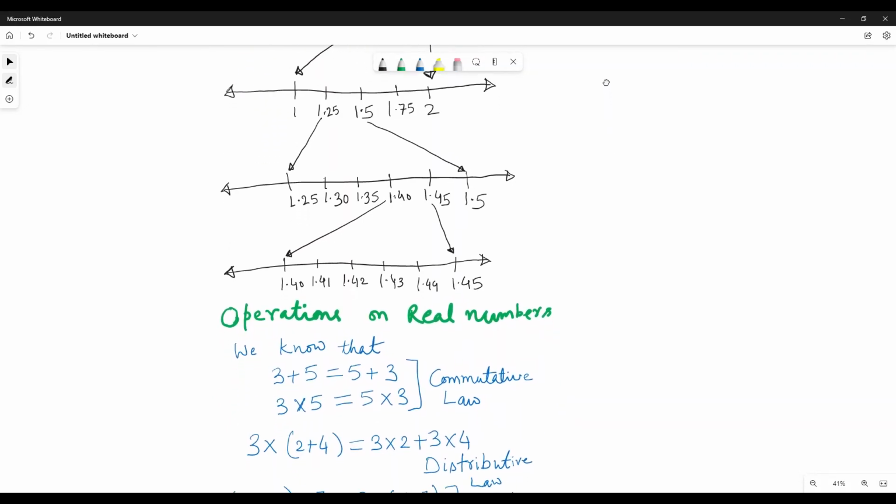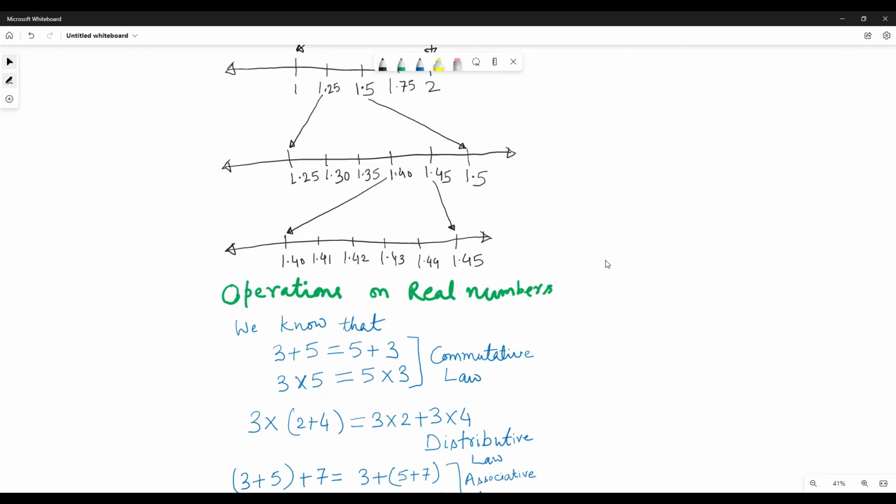Likewise, you can magnify any two points and keep seeing that there lie so many points. And even for the irrational numbers, at least you can approximately tell that this number lies between this and this number. So you can approximately plot the irrational numbers as well. For root 2 you can plot it exactly as well.